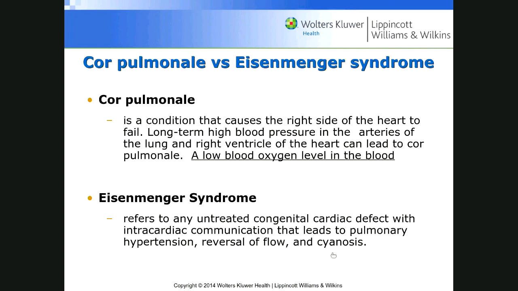So here, Eisenmenger syndrome refers to this congenital heart defect, intracardiac communication, that leads to pulmonary hypertension, reverse flow, and cyanosis. Okay, so also very good to note, whenever you look at your notes, right to left shunt: this is related to the 3 Ds.